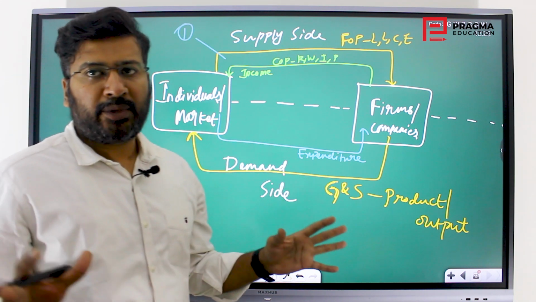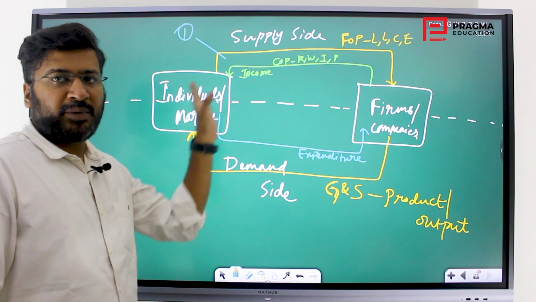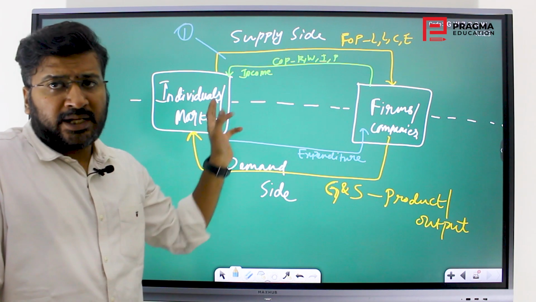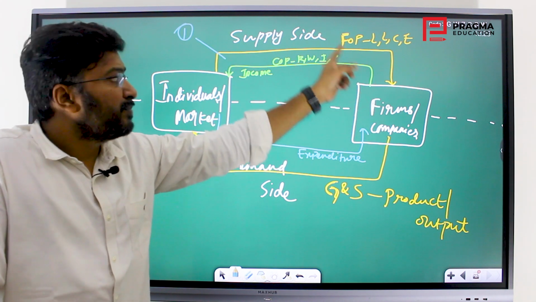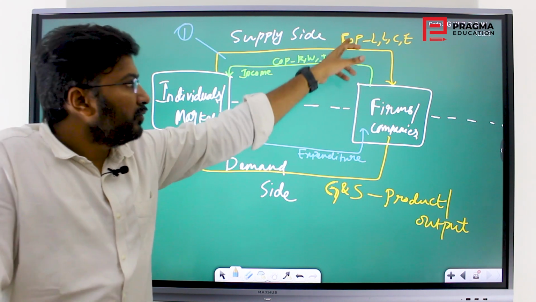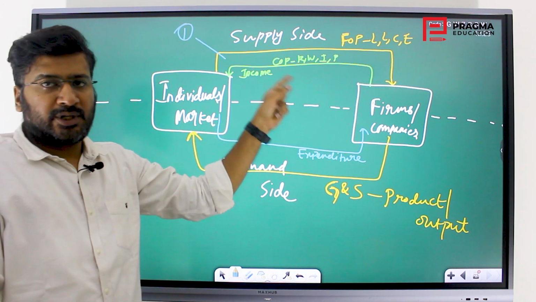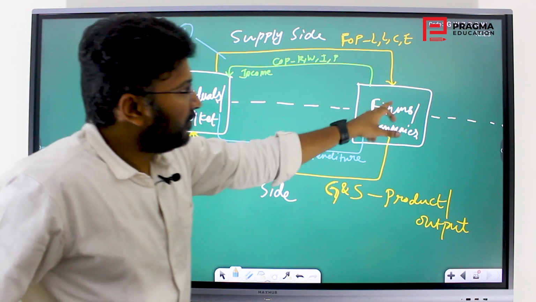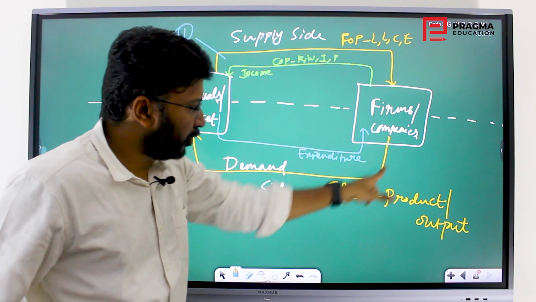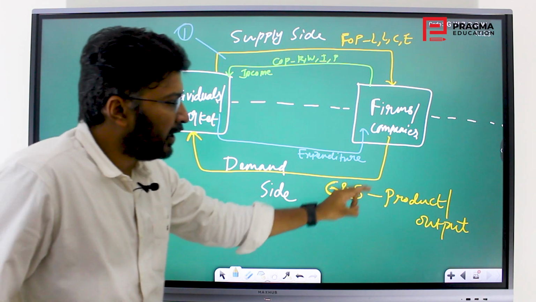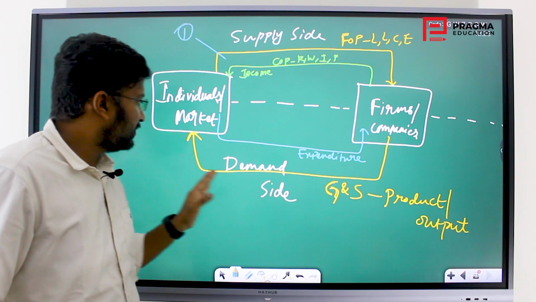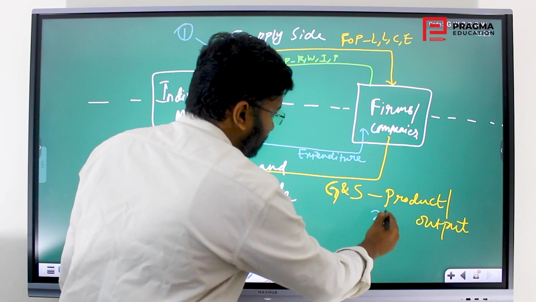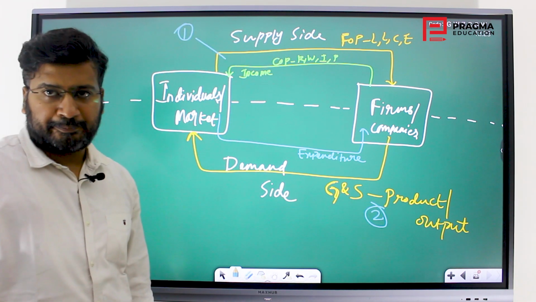So what do you do in the income method? You essentially calculate the incomes made by the individuals or the markets that are given by firms. Firms pay that income in exchange for the investment of factors of production. Those are the factors of production, these are the costs of production, and it is nothing but the income of individuals in the market. The firms that invest in these factors produce goods and services. If you calculate the total cost of these goods and services along this orange yellow line, you will get the product or output method. That is the second method of measurement of national income.